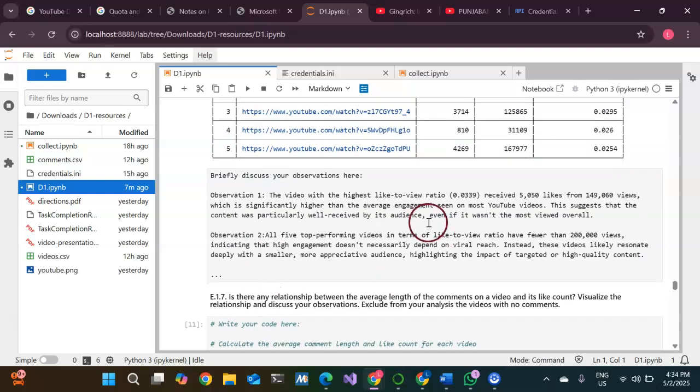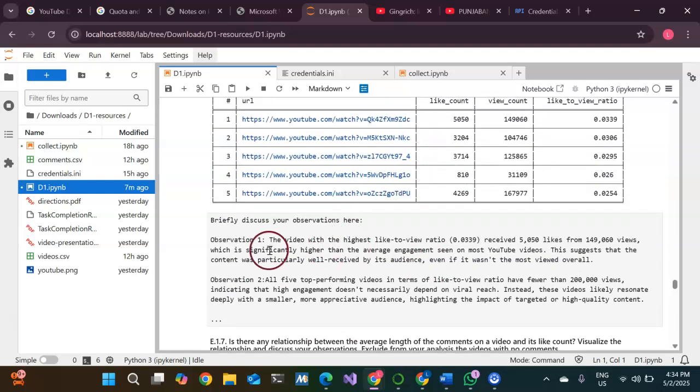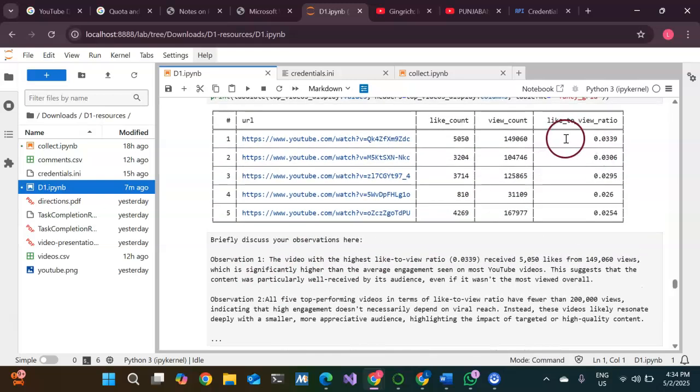And these are two observations that I found from this. The video with the highest like to view ratio received 5050 likes from 1,49,060 views, which is significantly higher than the average engagement seen on most YouTube videos. This suggests that the content was particularly well received by its audience, and even if it was not the most viewed overall, customers find it interesting.